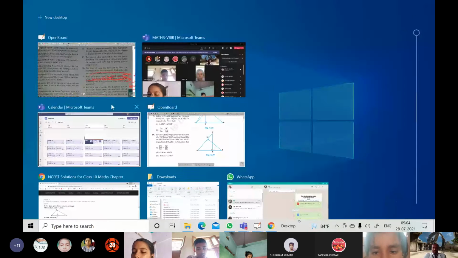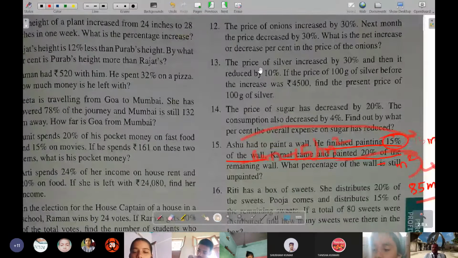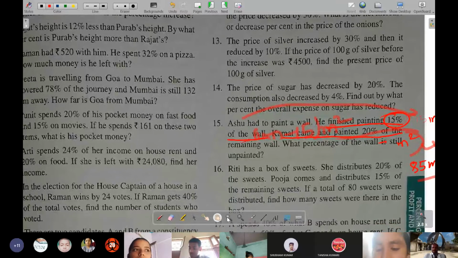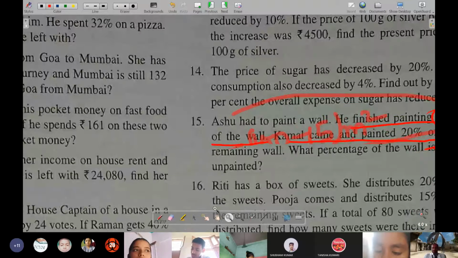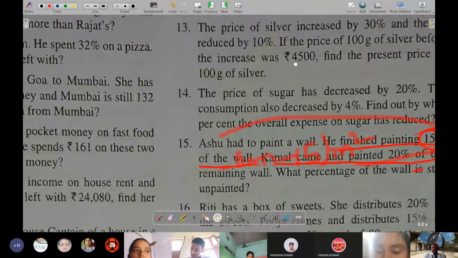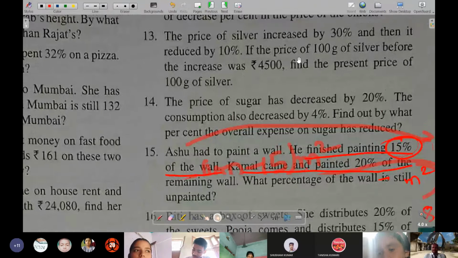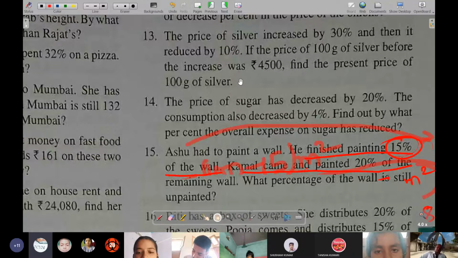Okay, sorry. So you can see over here question number 13. The price of silver increases by 30%, and then it is reduced by 10%. After increasing by 30%, again it gets reduced by 10%. If the price of 100 gram of silver before the increase was rupees 4,500, find the present price of 100 gram of silver.